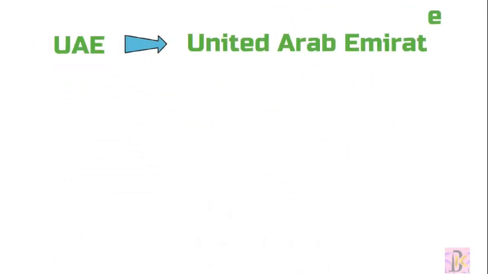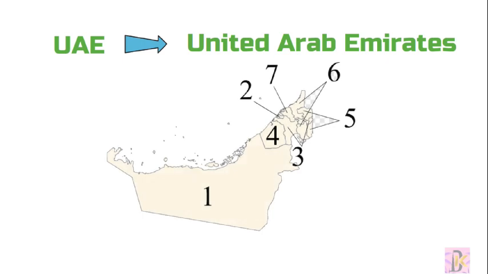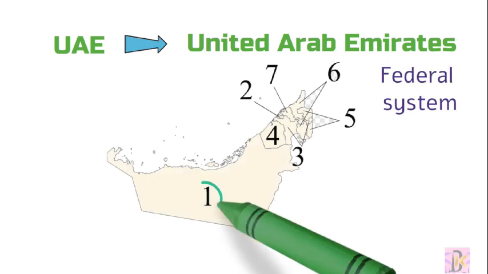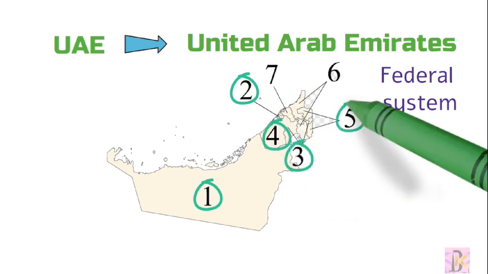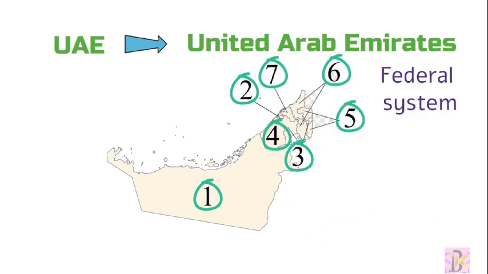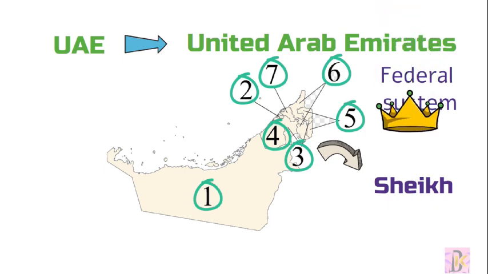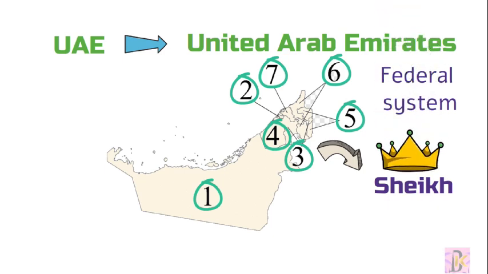UAE, also known as Emirates, is a federation of 7 emirates. The government in the UAE has a federal system. Federal system means each emirate is governed by its ruler. The ruler in each emirate is called Sheikh. Sheikh is a title that designates a royal family member.